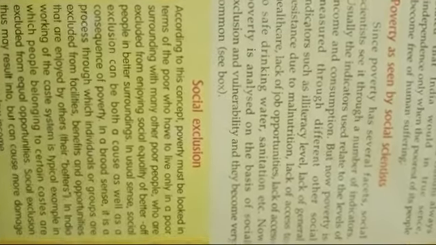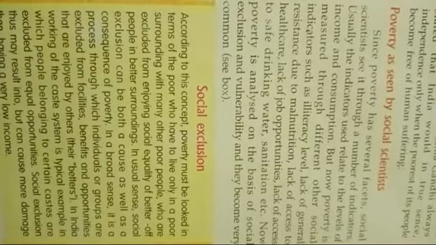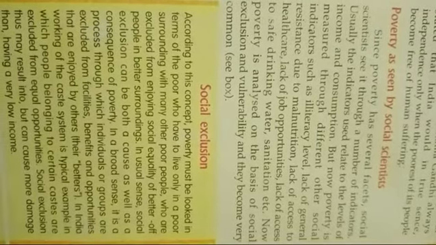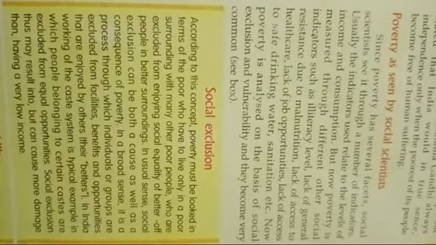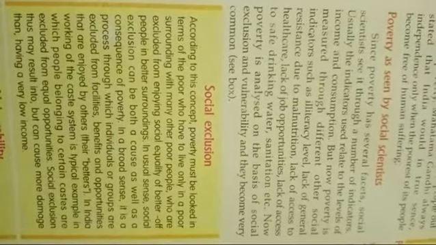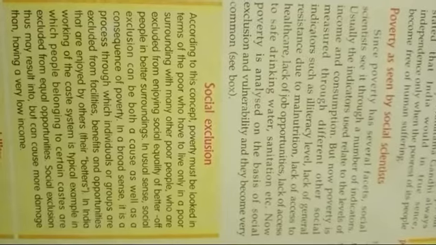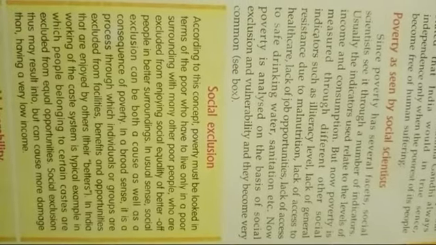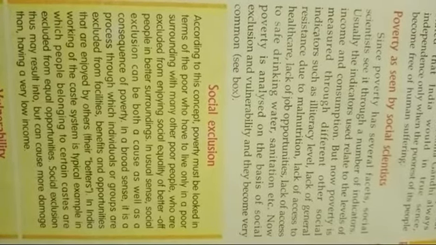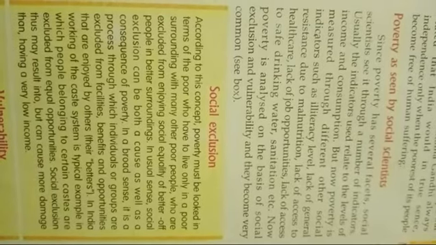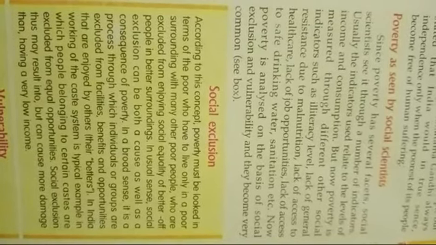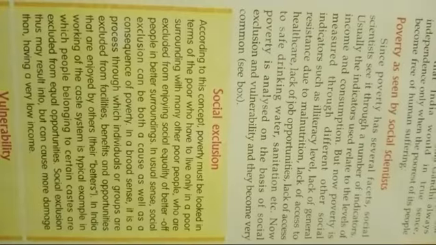But now, poverty is measured through other social indicators such as illiteracy level, lack of general resistance due to malnutrition, lack of access to health care, lack of job opportunity, lack of access to safe drinking water, sanitation, etc. Now, poverty is analyzed on the basis of social exclusion and vulnerability, and they have become very common.